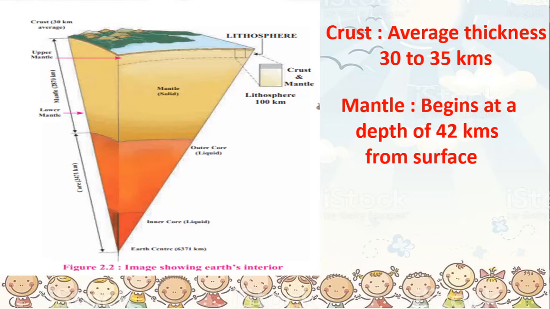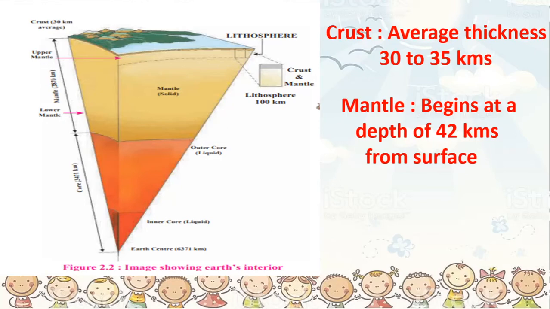Okay, now this image is an image from your textbook. So children, I recommend that whenever you're watching a video, you know which is the lesson and you know which is the subject. So please keep your textbooks open with you so that you can cross check, refer and understand the picture much better. So in this particular image, you can see it is on page number 12 of your geography textbook. It is diagram number 2.2 or figure number 2.2. Here also you will see the mantle. Can you see how the mantle is beginning? And then you have the upper mantle and the lower mantle.